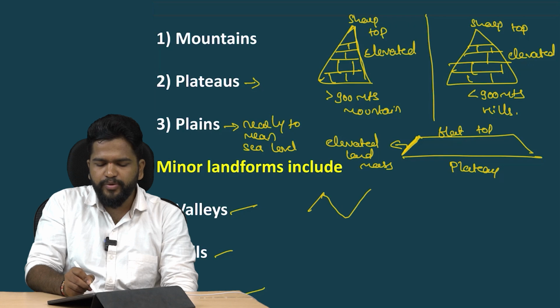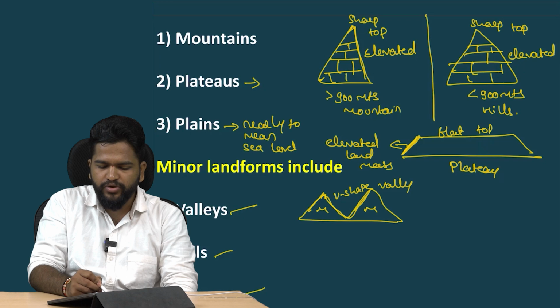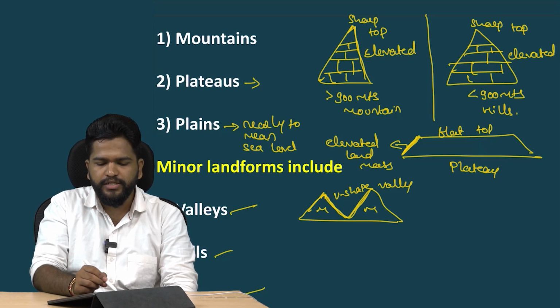Valleys: if there is a V-shaped structure between the mountains, it is known as a V-shaped valley. Considering this as a mountain and this as a mountain, the V-shaped structure here is known as a valley. Hills, we have now discussed the difference between mountains and hills.